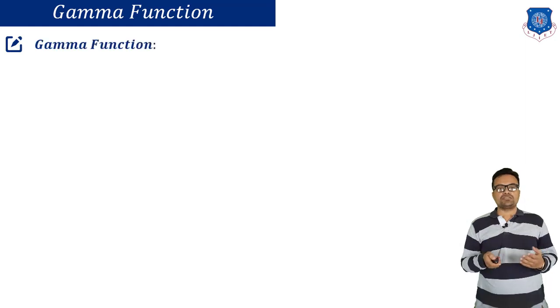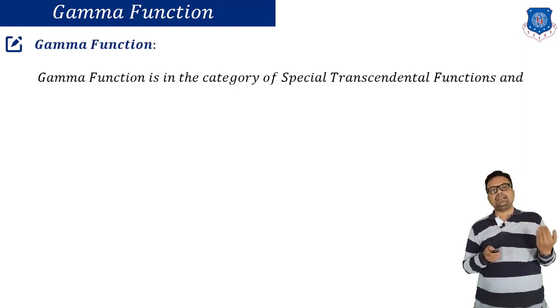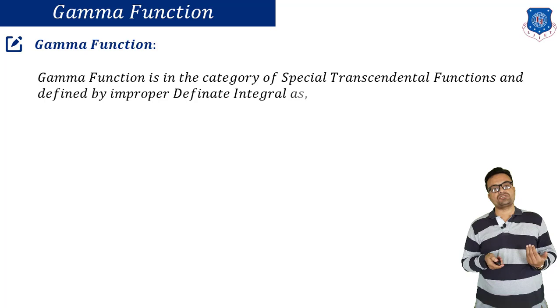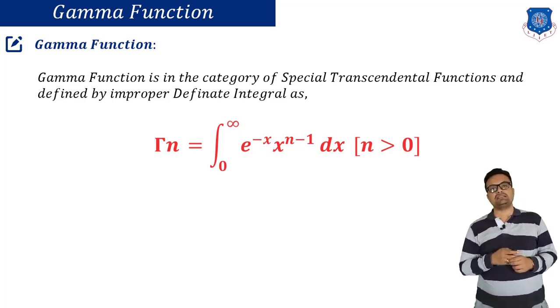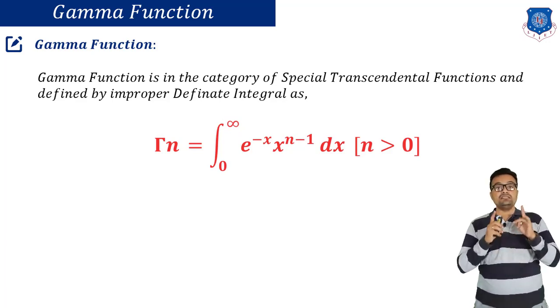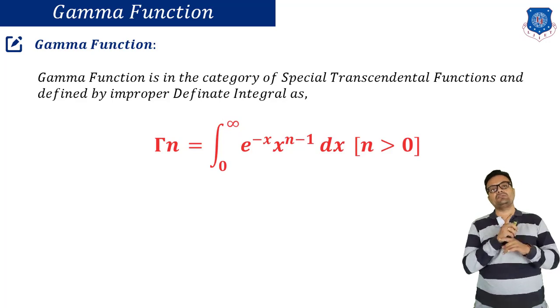What is the gamma function? The gamma function is a category of special transcendental functions which is defined by improper definite integrals. Now, what do you mean by this? It is defined like this. The symbol gamma n is on the left hand side, and then you have the integration from 0 to infinity e raised to minus x, x raised to n minus 1 dx, and this is for n greater than 0. This is how we are defining the gamma function.